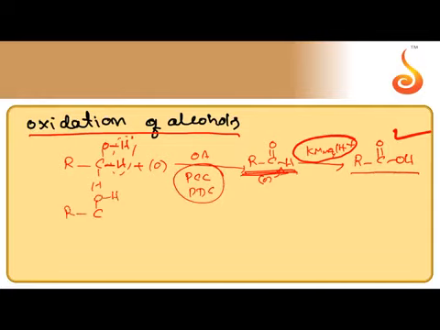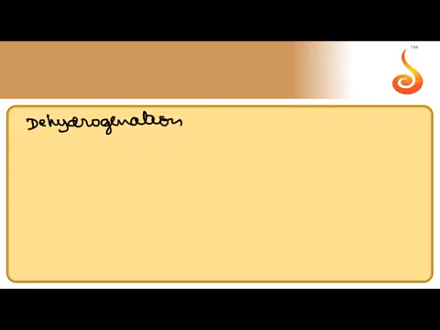So remember, if a strong oxidizing agent is used, carboxylic acid is the final oxidation product. If weak mild oxidizing agents like PCC or PDC are used, aldehyde is the final product. If it is 2-degree alcohol, during the oxidation we can get ketone. Ketone being stable won't undergo further oxidation. So you can use even strong or weak oxidizing agent for the oxidation of 2-degree alcohols. 3-degree alcohols do not undergo oxidation under normal conditions.